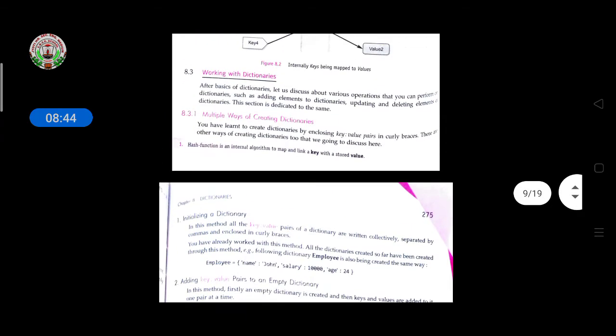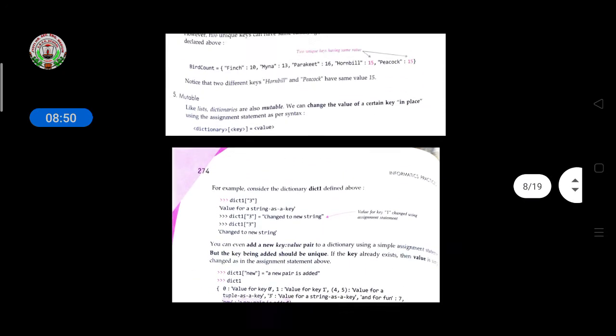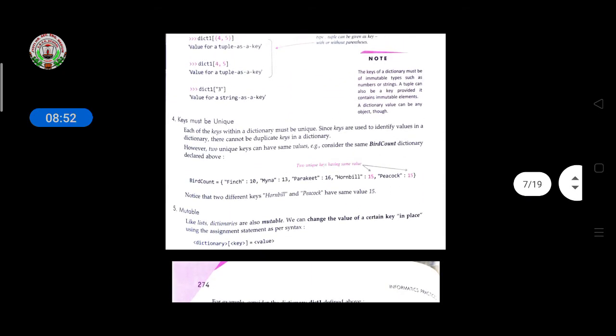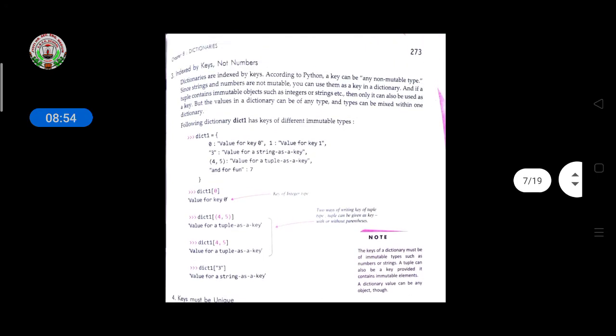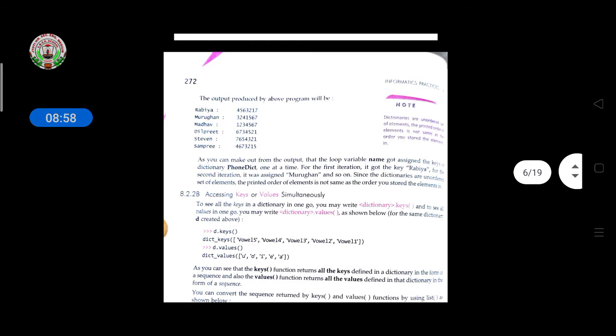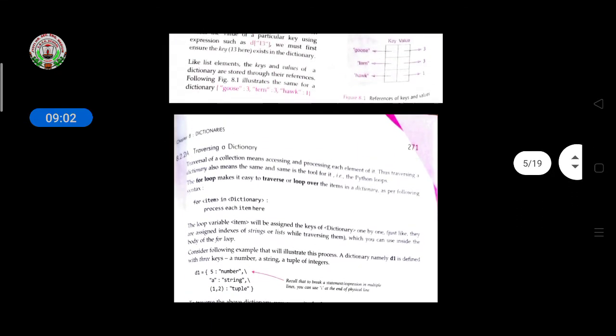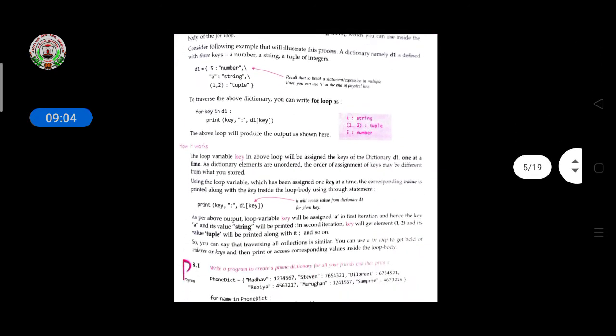Working with dictionaries will be discussed in the next class. Go through this topic, and if you have any doubt then ask, because some programs are also given here. Start writing the programs and do the practice programs one by one.